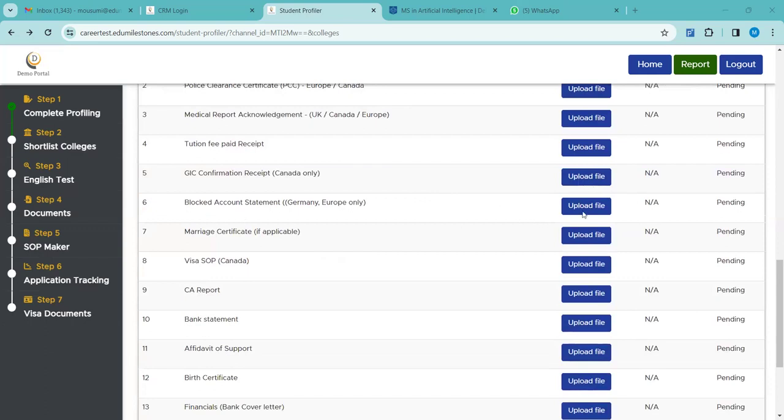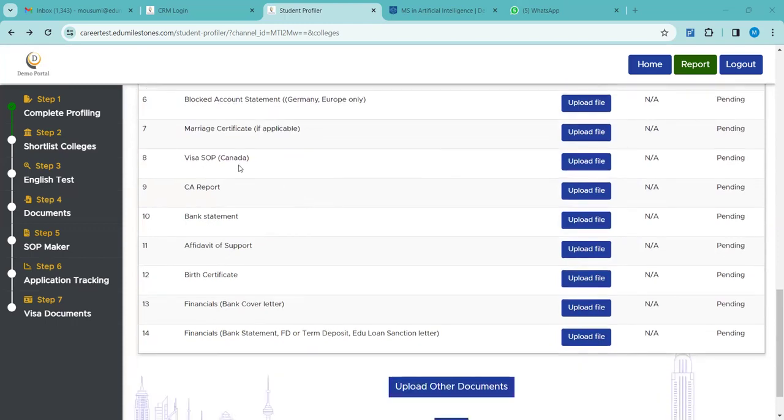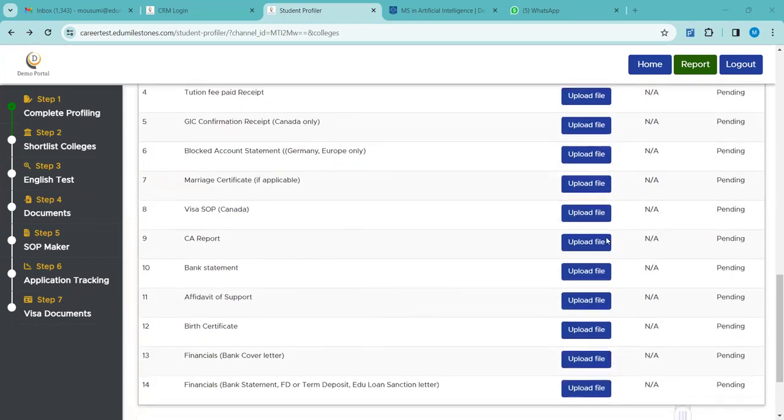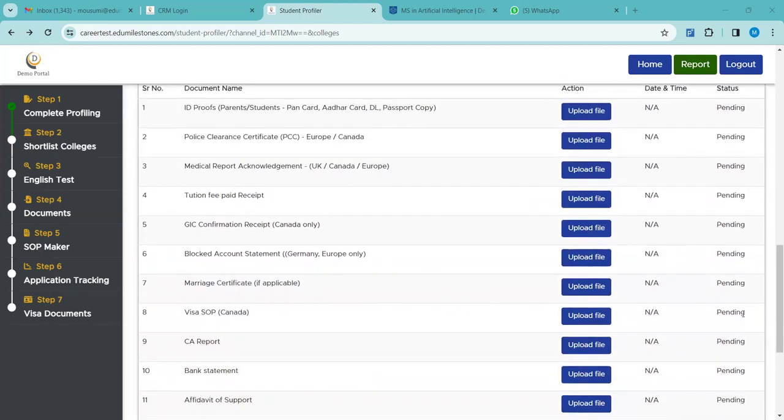Blocked account for Germany. Marriage certificate, if applicable. Visa SOPs are basically required for Canadian visas, so they have to be uploaded. All these financial documents, CA report, bank statement, affidavit, financials, bank cover, have to be uploaded in the given section. So this is about the visa documents section.